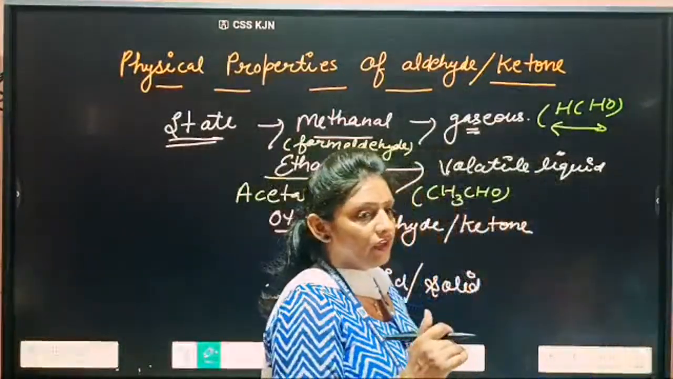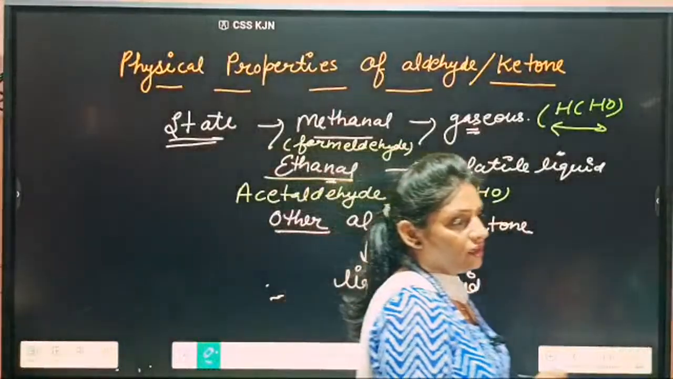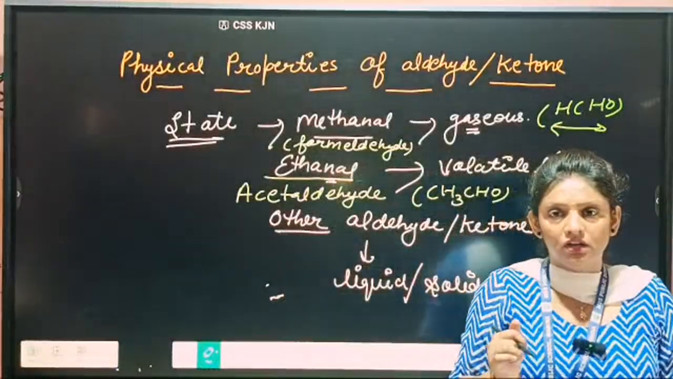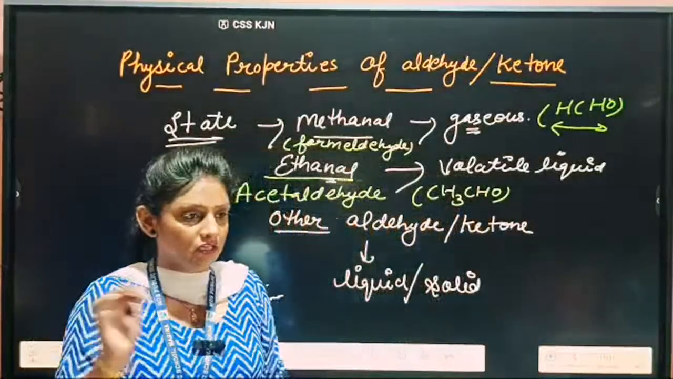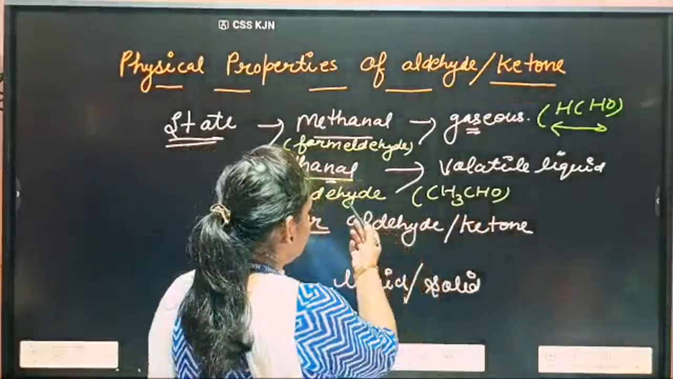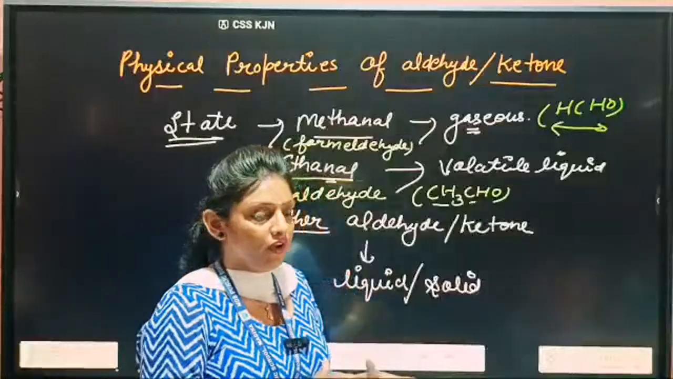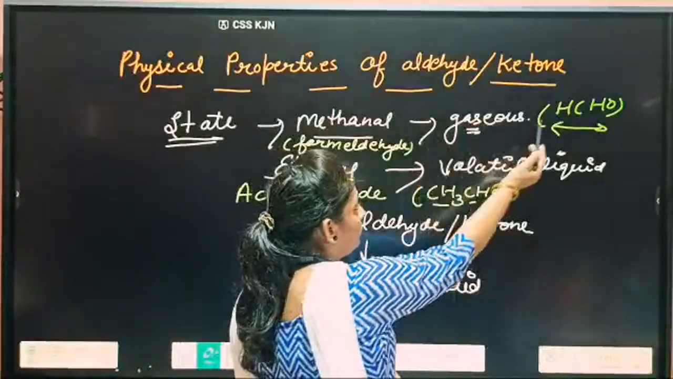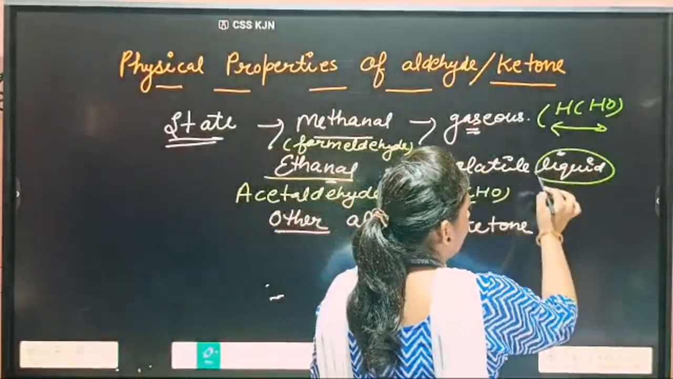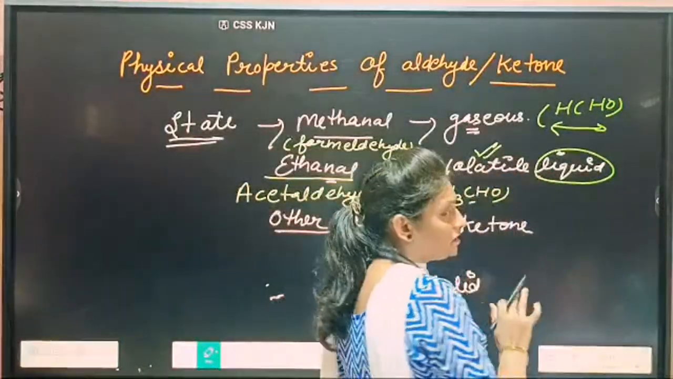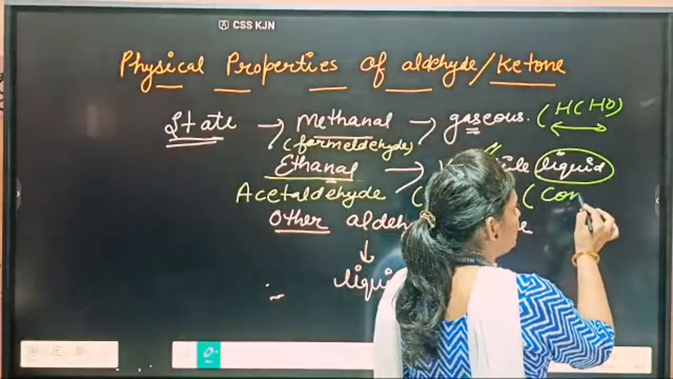So you know very well, attraction is very less, the least attraction, in the case of a gaseous molecule. Then when we move from gaseous to liquid, the force of attraction increases. Then ethanal, because there are 2 carbons, the van der Waals force of attraction increases as compared to methanal. Then it is liquid, but what type of liquid? It is volatile, means it can be easily converted into vapors.